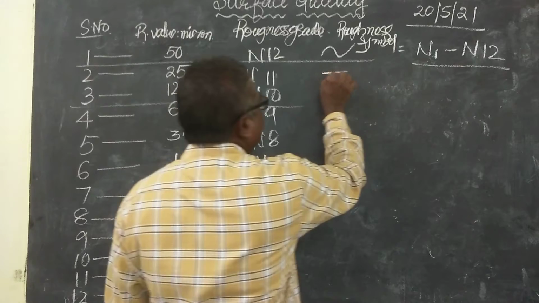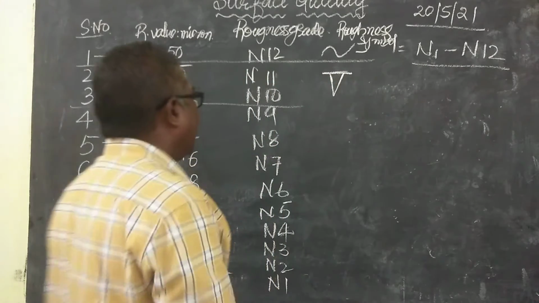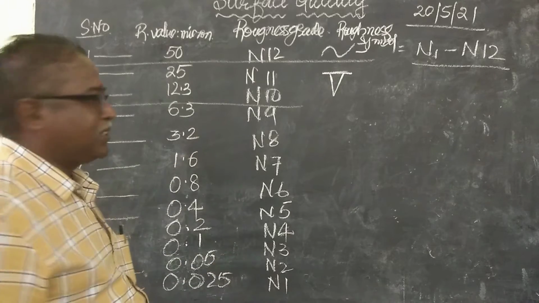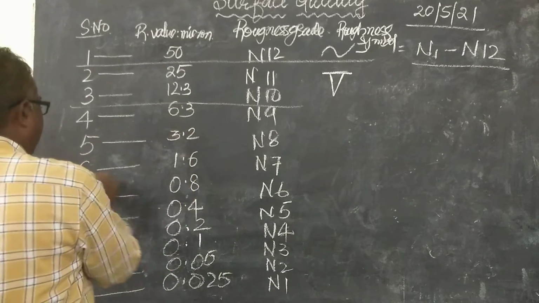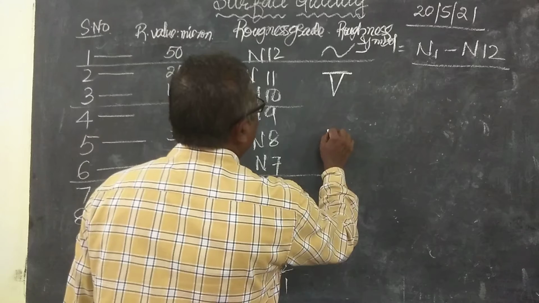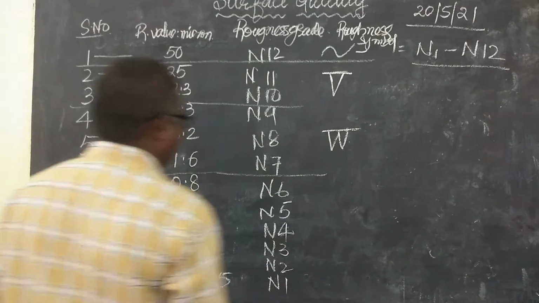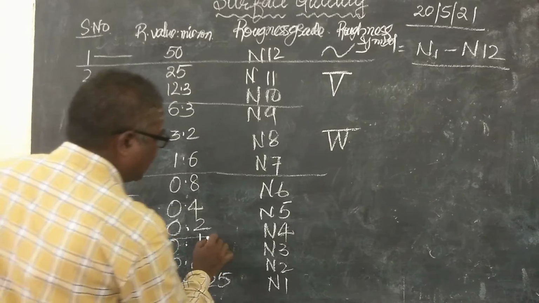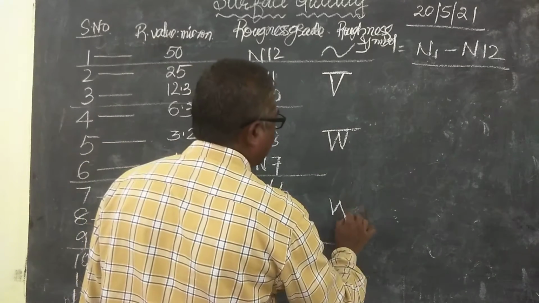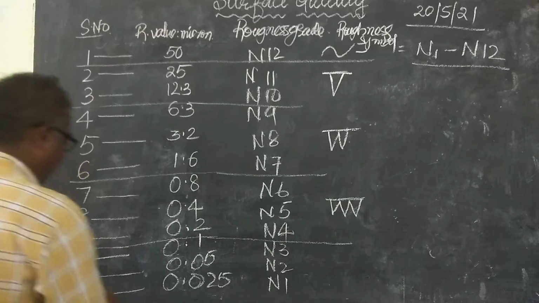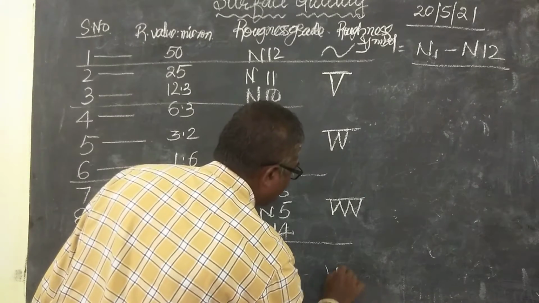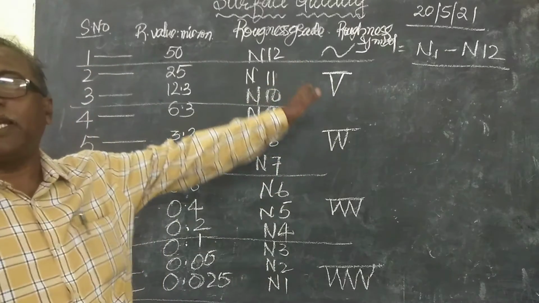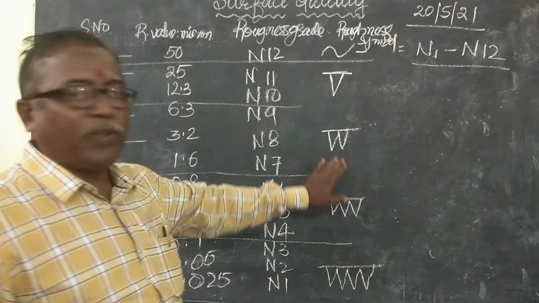Then three are over and the remaining nine are there. Of these nine, up to here, 1, 2, 3, you put 2 triangles. Then 1, 2, 3 remaining, up to here you put 3 triangles. Then the last is 4 triangles. Like this, the surface symbols will be given.